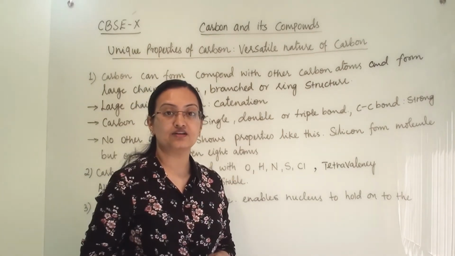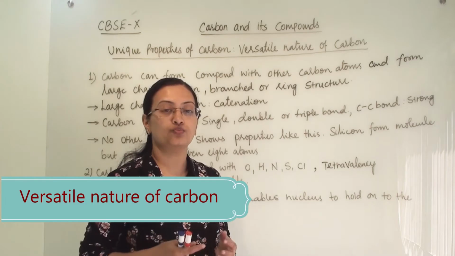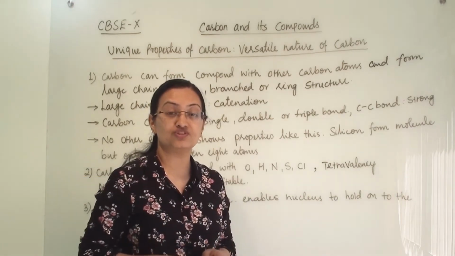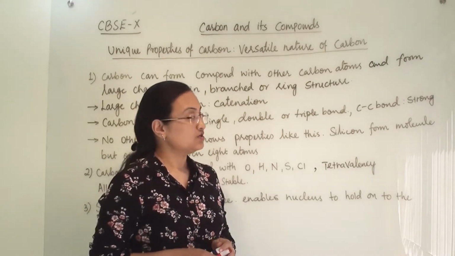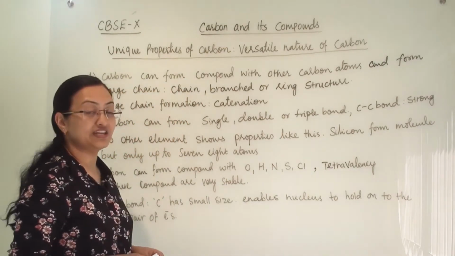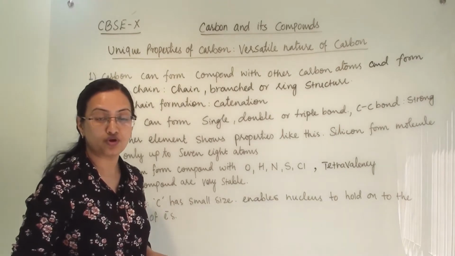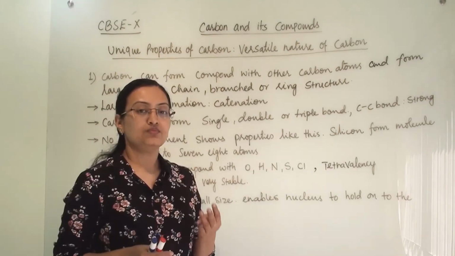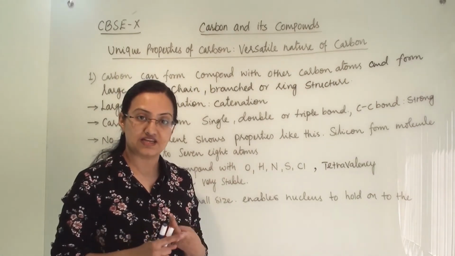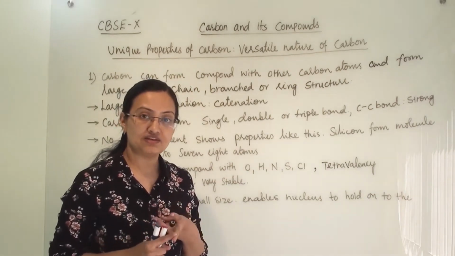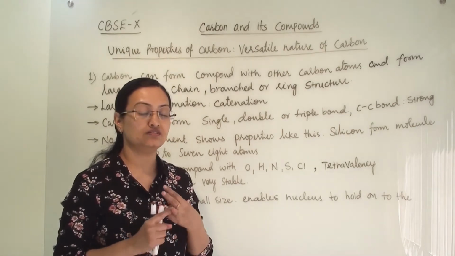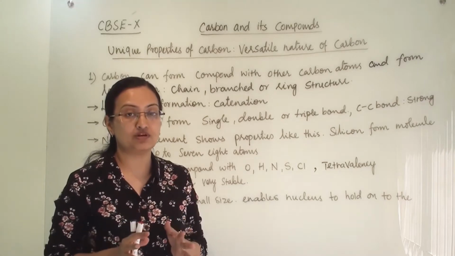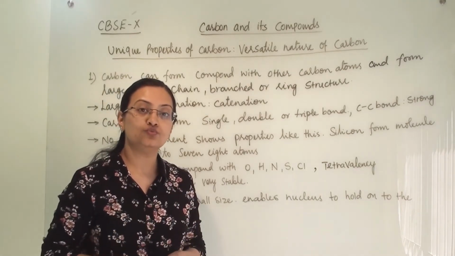Today we are going to discuss some of the unique characteristic properties of carbon, and we will understand why carbon is forming so many compounds, billions of compounds which are very important to us. So this is under the versatile nature of carbon. This is from chapter number 4, CBSE standard. Here we are going to discuss three basic properties of carbon. First is catenation, second is tetravalency of carbon, and third, the very important reason why carbon is forming a stable bond with so many numerous elements.